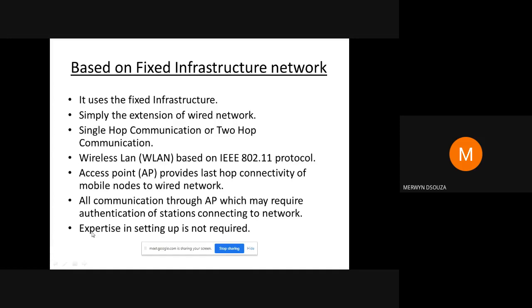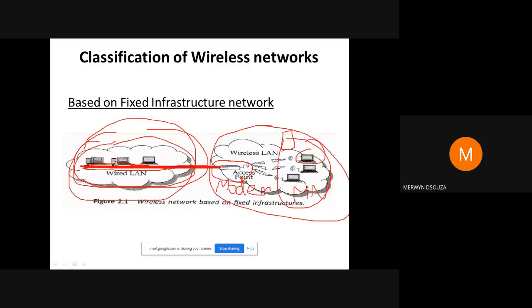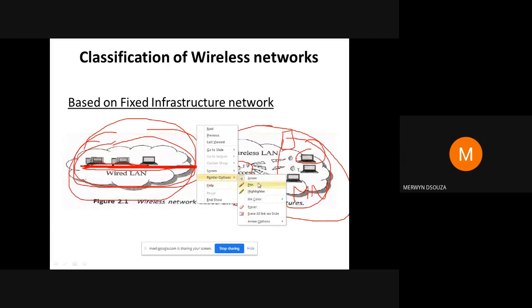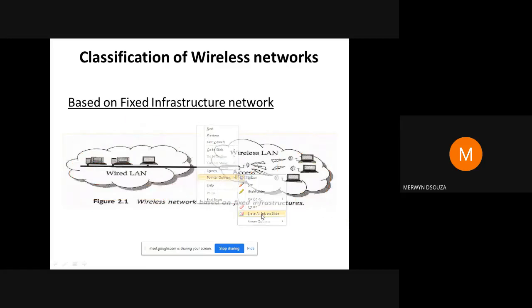Most of the time you don't need any expertise in setting up this kind of network. As you know, nowadays we all use our mobiles for providing this kind of Wi-Fi network. So we all know that you don't need to be a big expert to do all this.